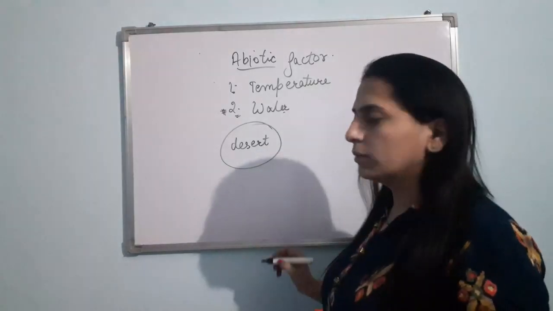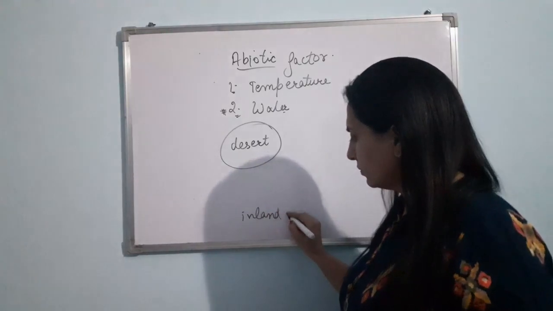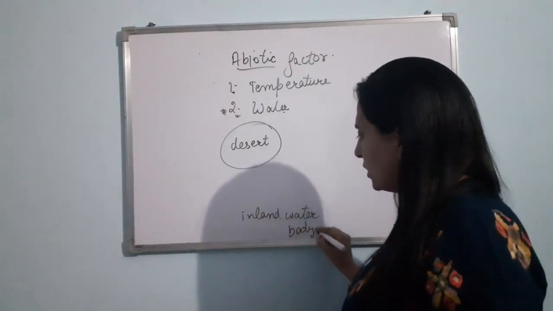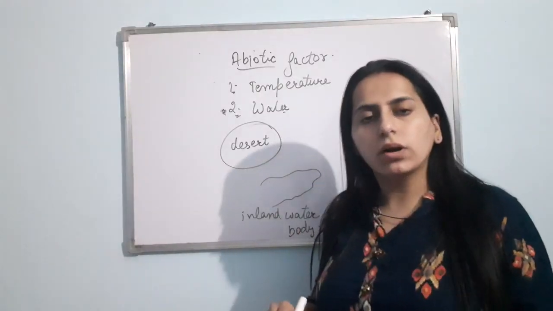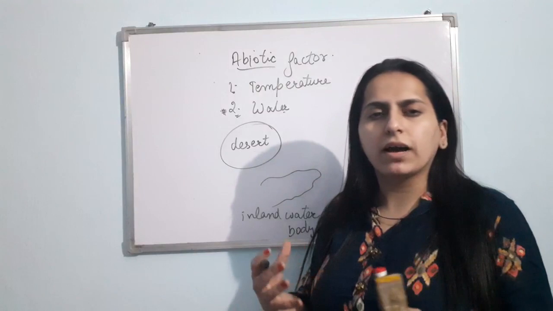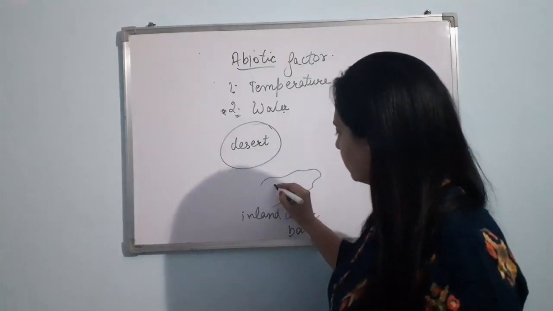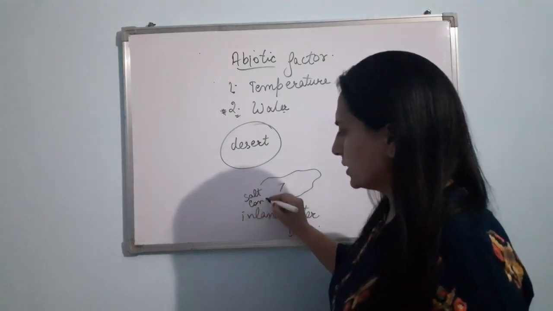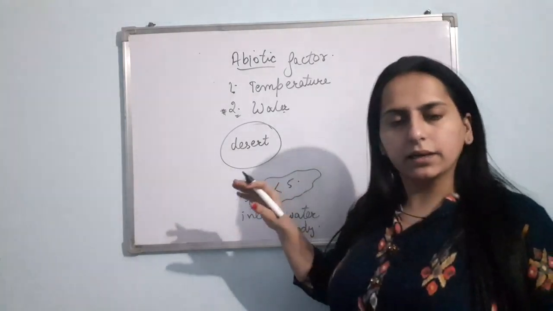Like if I talk about an inland water body, suppose there is an inland water body, it is having a salt concentration less than 5, salinity per thousand.